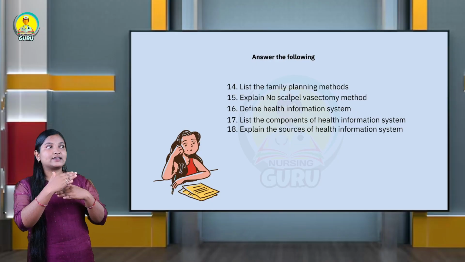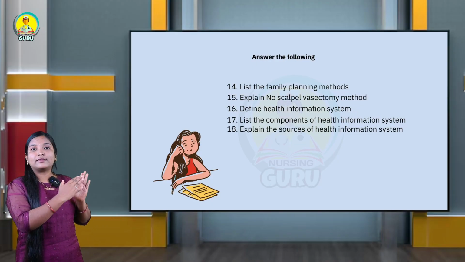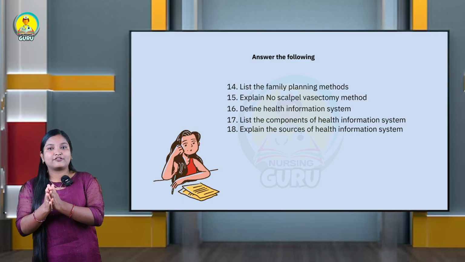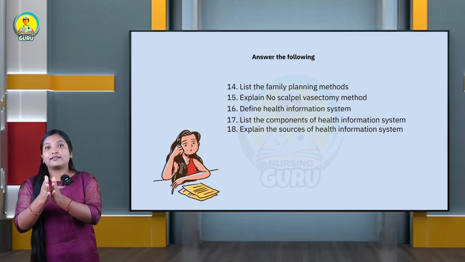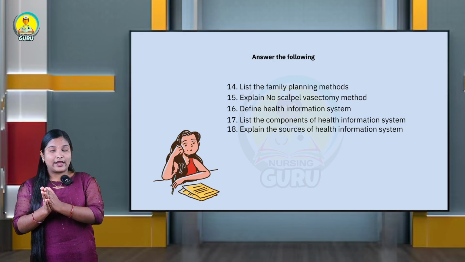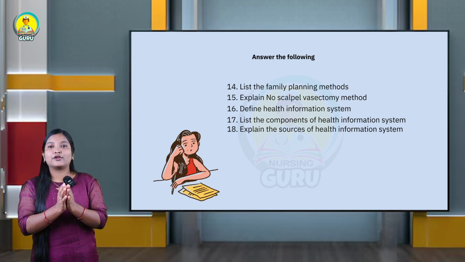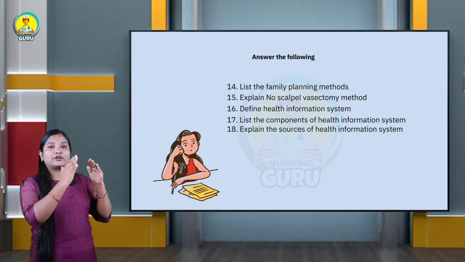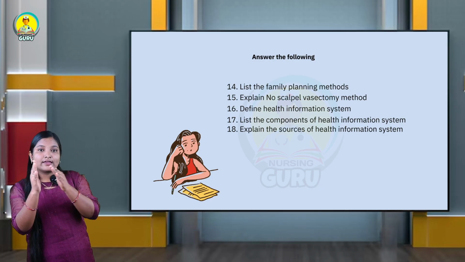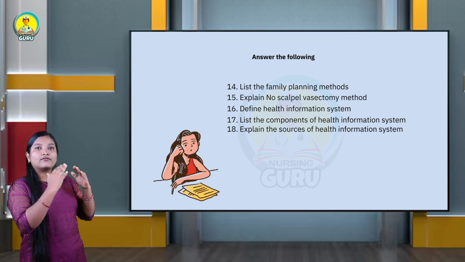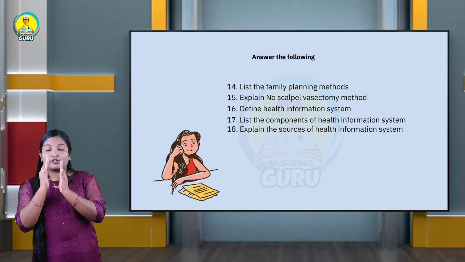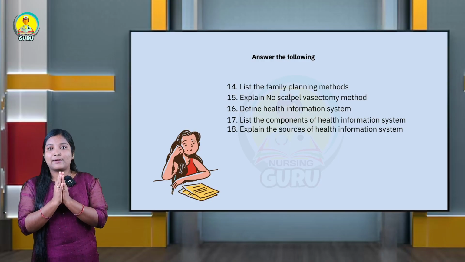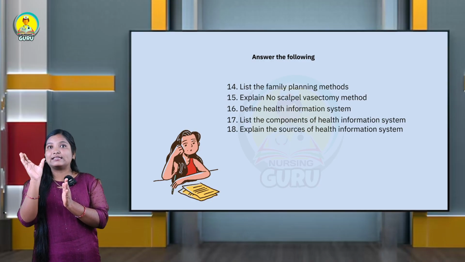The next thing is 16, 17, 18. From those questions again we have a split. The first question carries 2 marks, the second carries 3 marks, and the third carries 5 marks, total 10 marks. Here we are going to get 18 marks from those 2 parts. Questions 14 and 15 carry 3 plus 5, then 16, 17, 18 carry 2 plus 3 plus 5. This is how we are going to get the marks. Just understand this main properly.